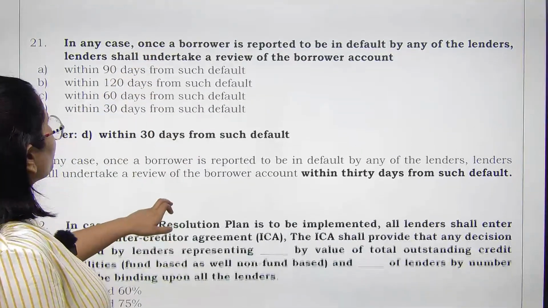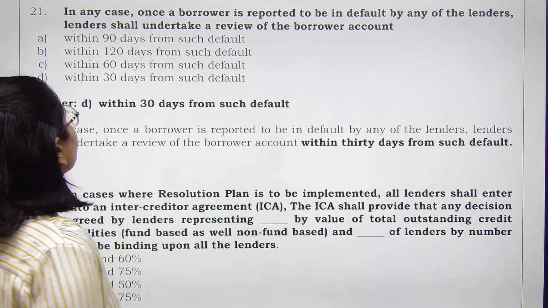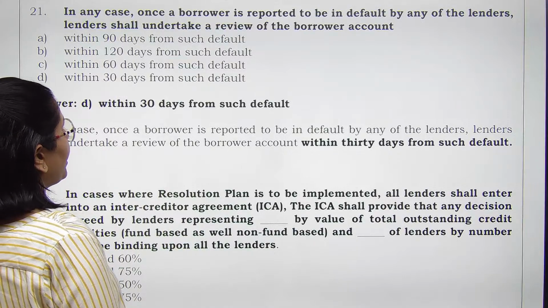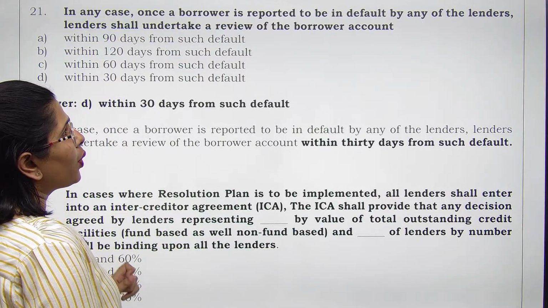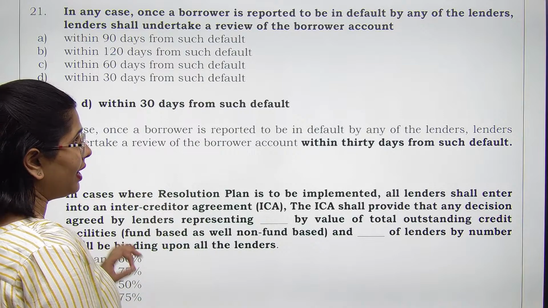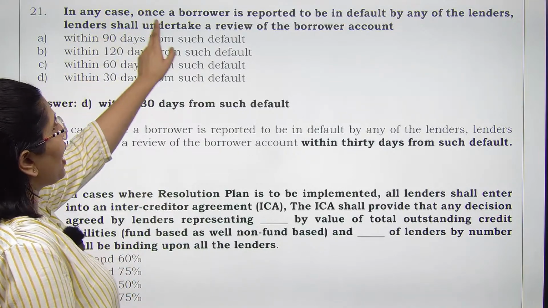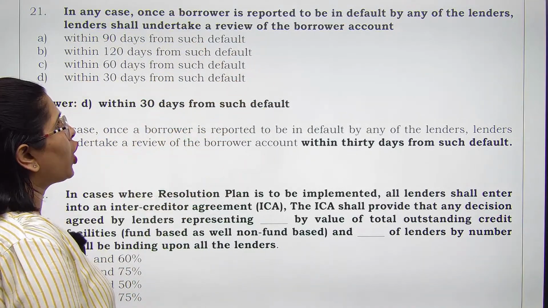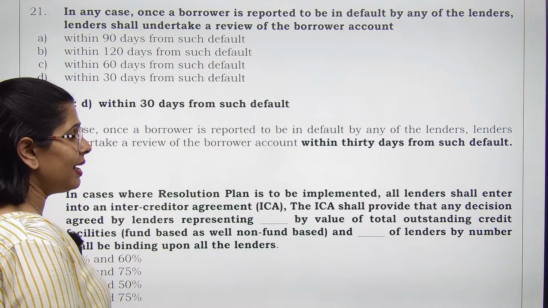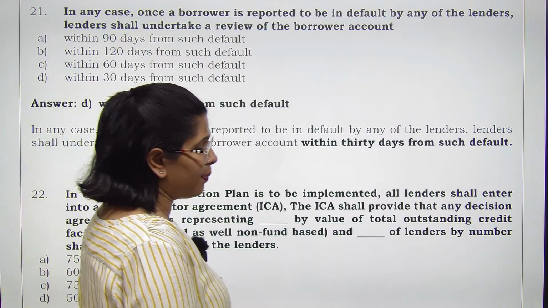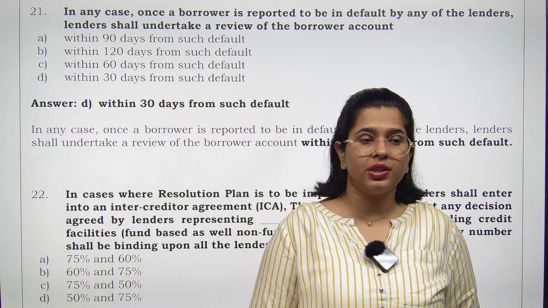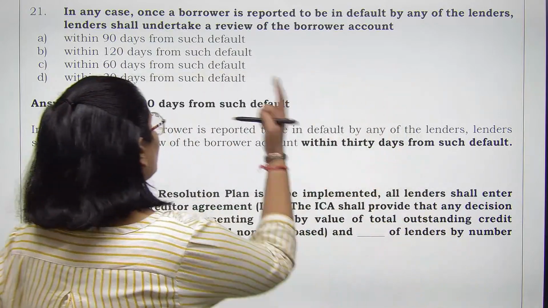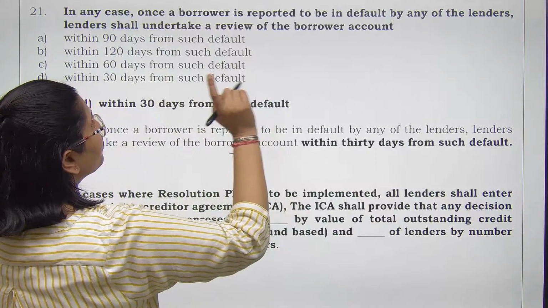Now next we have question number 21. So in any case, once a borrower is reported to be in default by any of the lenders, lenders shall undertake a review of the borrower account. अगर किसी एक lender ने भी किसी borrower को defaulter घोषित किया है, right? So all the lenders have to take a review of it, right?